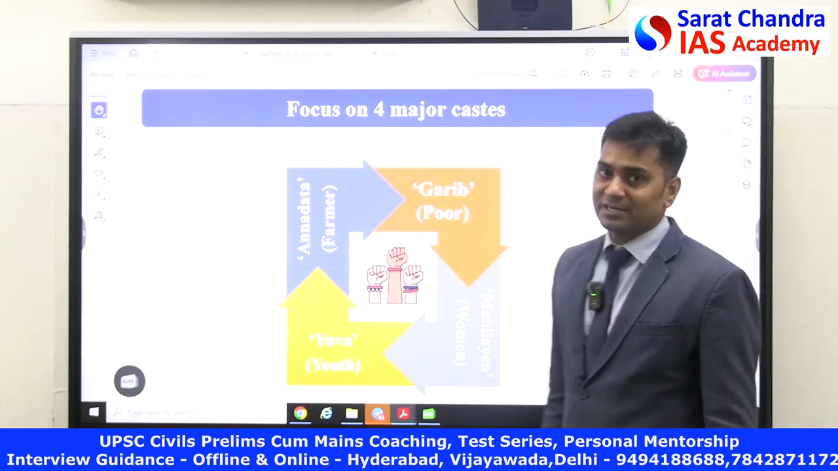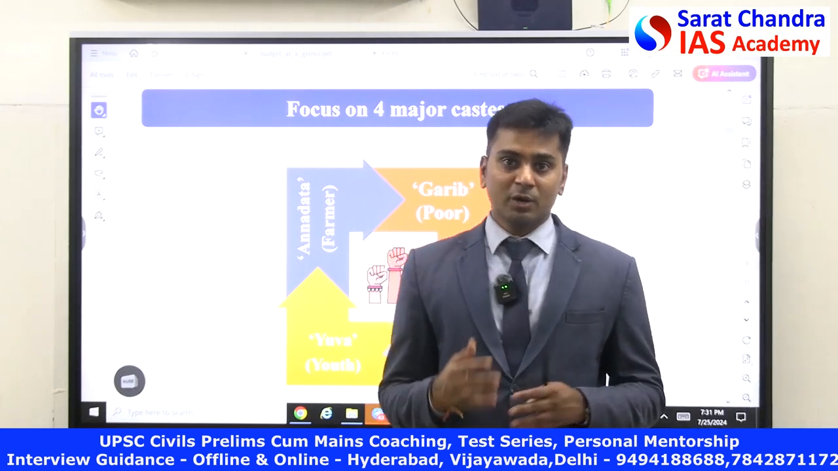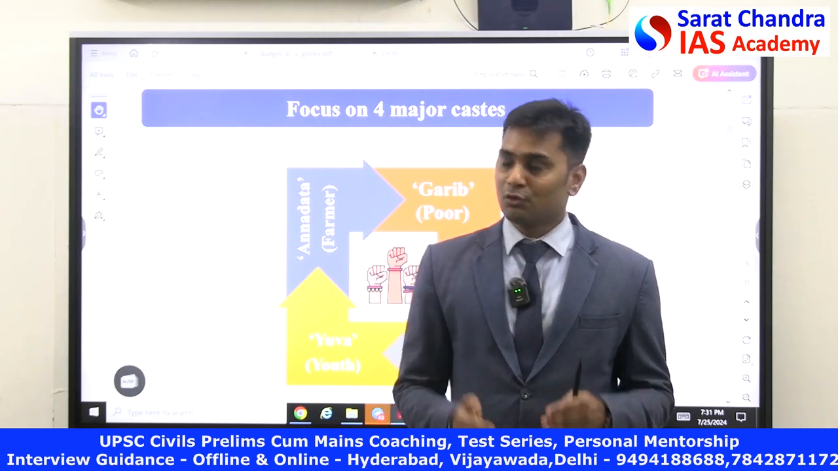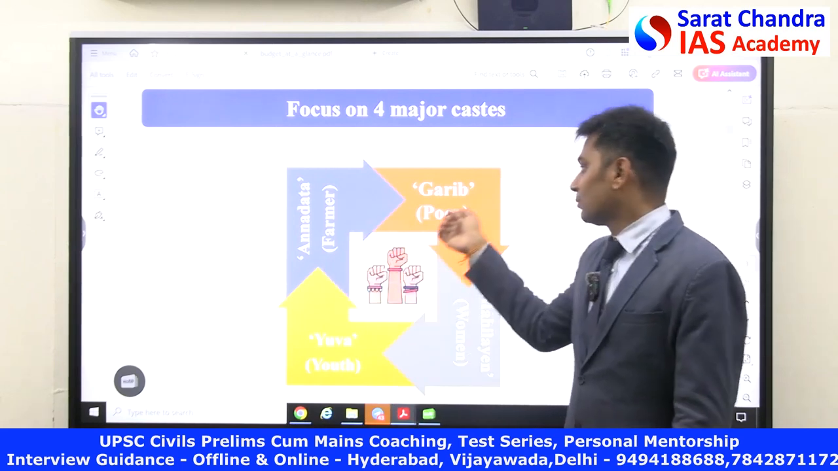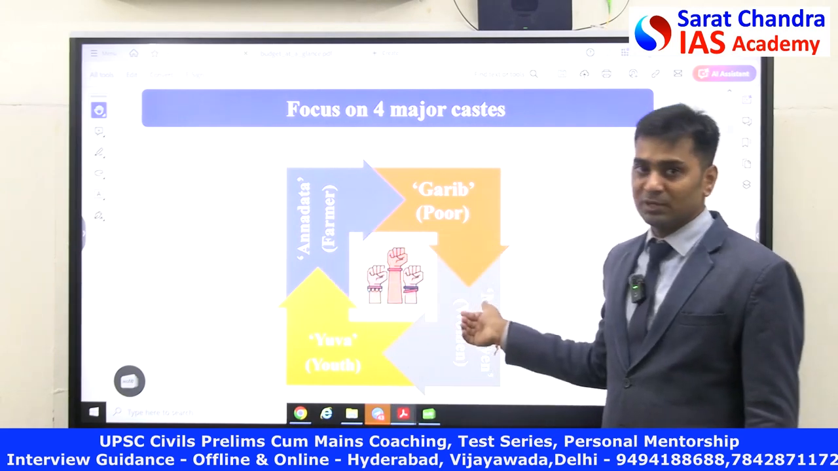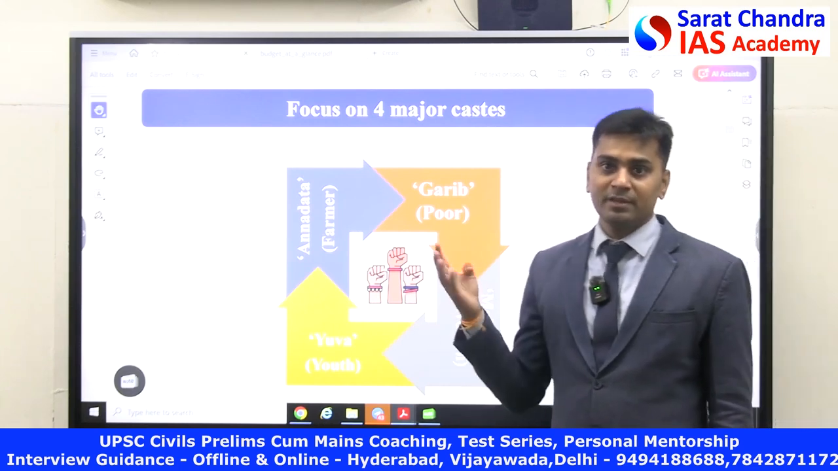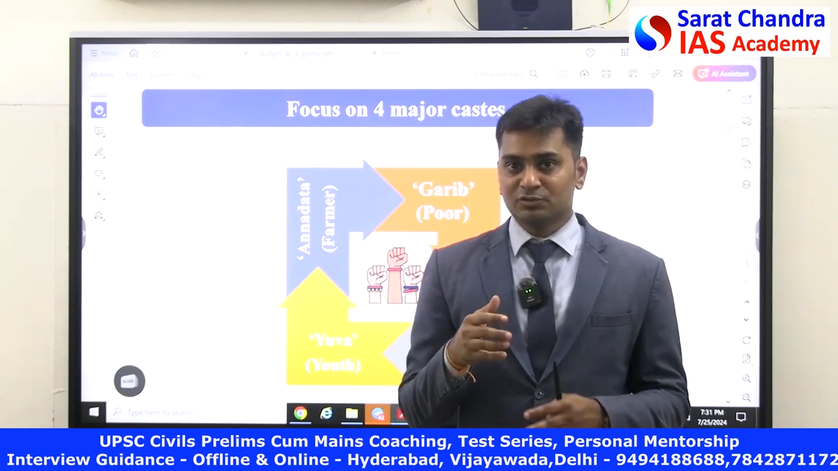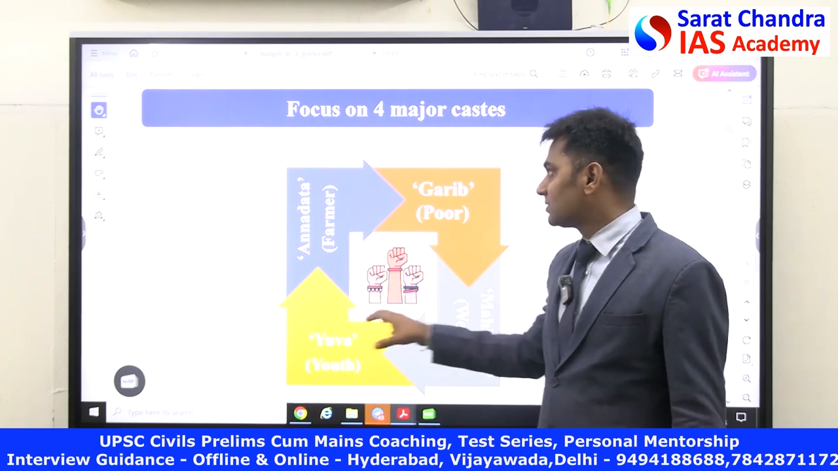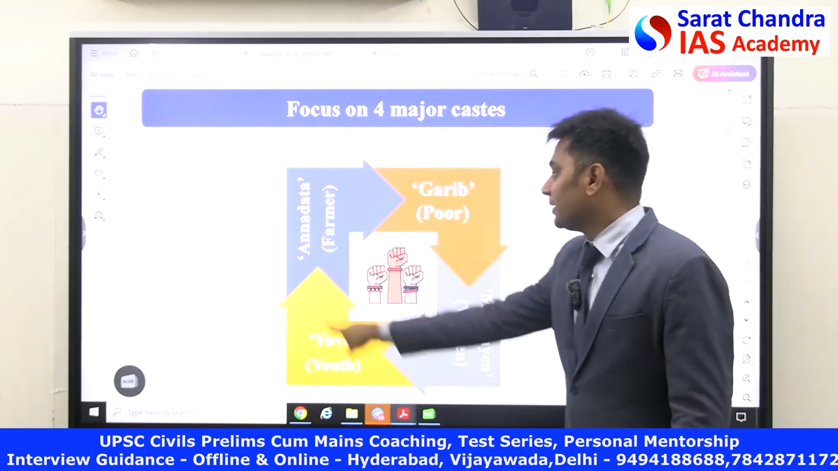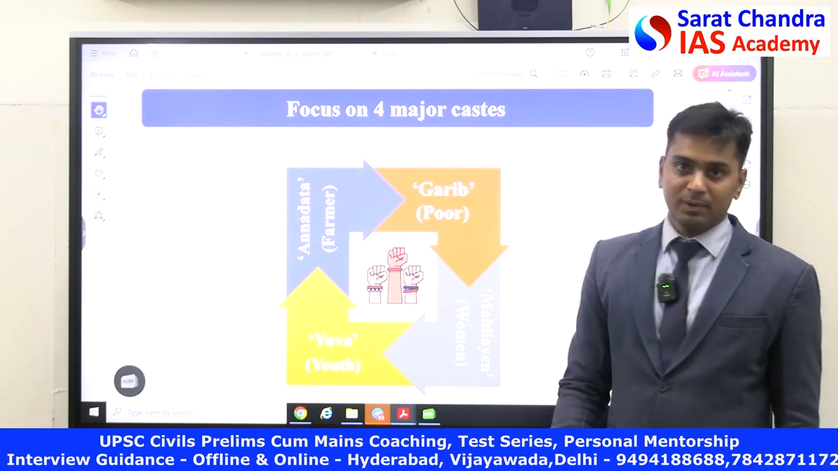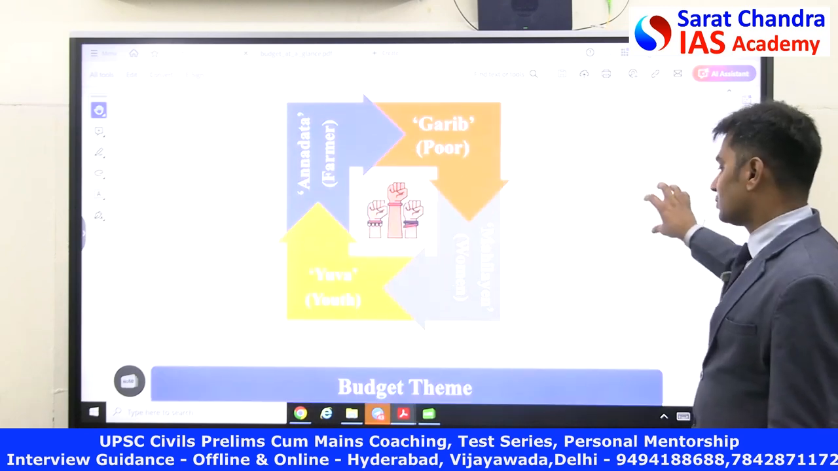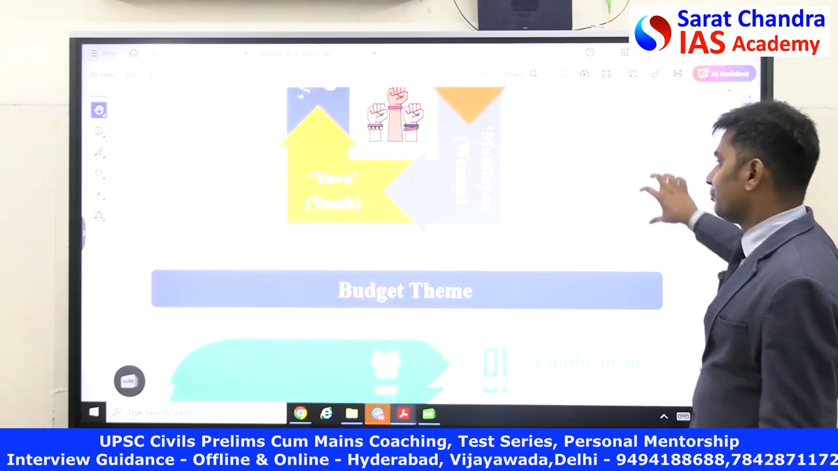The focus is on four major castes. Why have they written it as caste? Because in one of his speeches, the Prime Minister said that, in my view, there are only four castes. What are the four castes? One is the farmers, the second is the poor, the third is youth, and the fourth is Mahila, that is, women. So he classified them into four, and the government's priorities are on all these four areas. Whatever the budget is focusing on, it is primarily focusing on all these things. If you focus on all these things, it is going to lead to the so-called Viksit Bharat in the upcoming days. So this is the major focus area of our budget 2025.